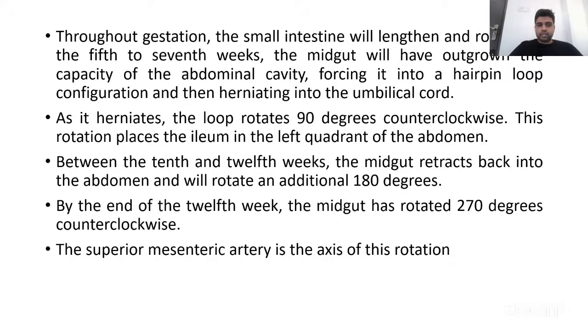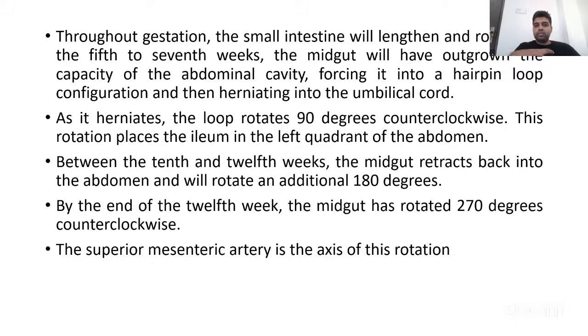So again, Shackelford, what does it say? As I said, the small bowel starts lengthening, and as it lengthens, gut rotation happens. Total of 270 degrees, initial 90, followed by another 180 while it comes back. It initiates in the 5th week.